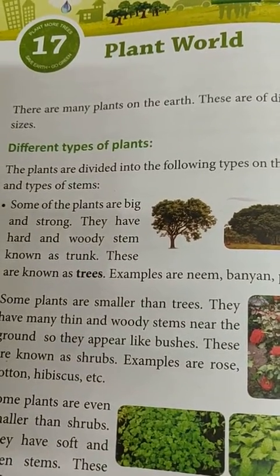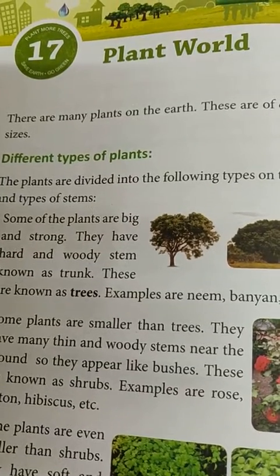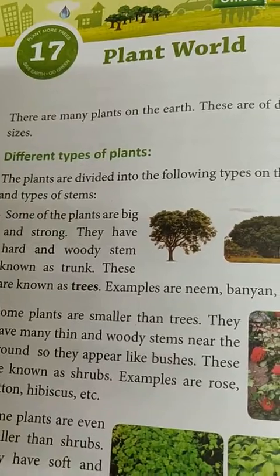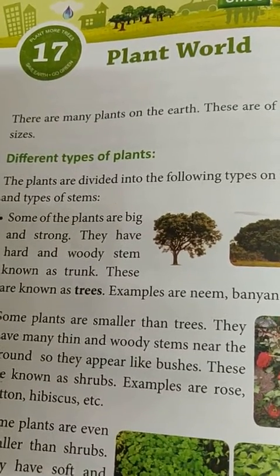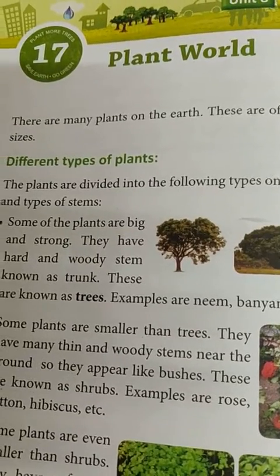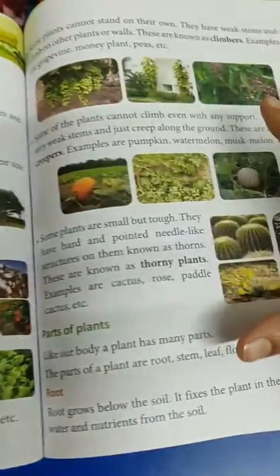And in this video, I'm going to share the explanation of lesson number 17, Plant World of your EVS book. This chapter is all about plants, different types of plants, parts of plants and uses of plants. So firstly, we will discuss different types of plants. Different types of plants are divided according to their stems.